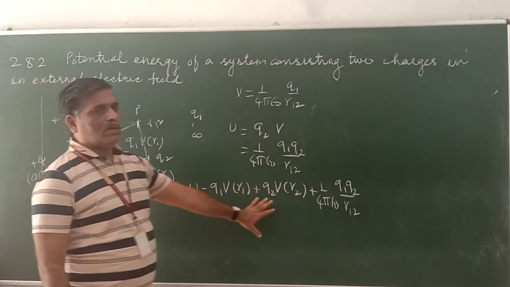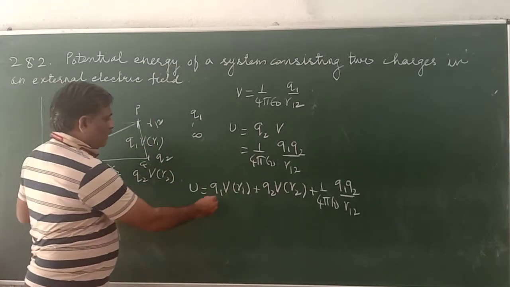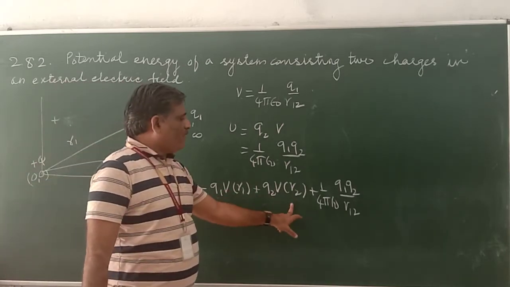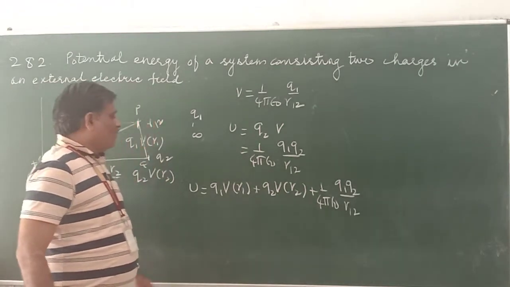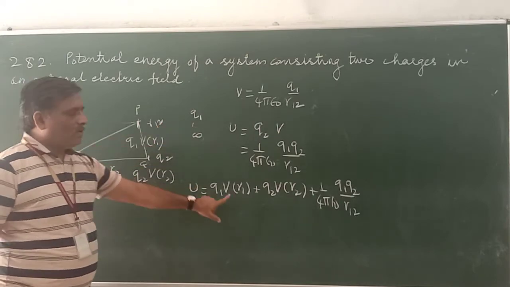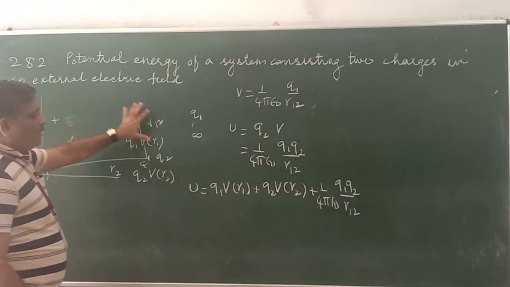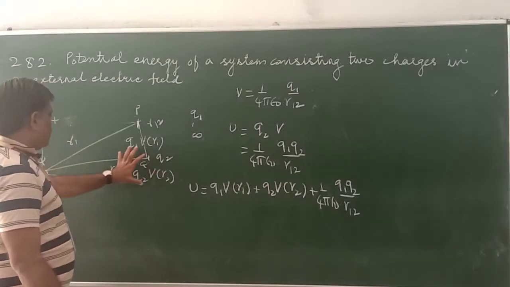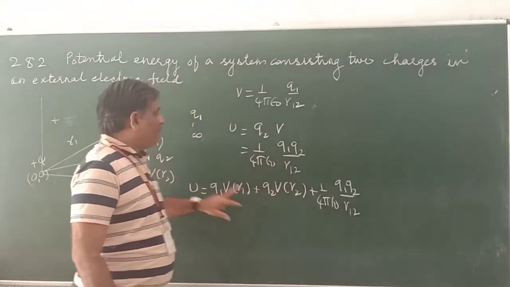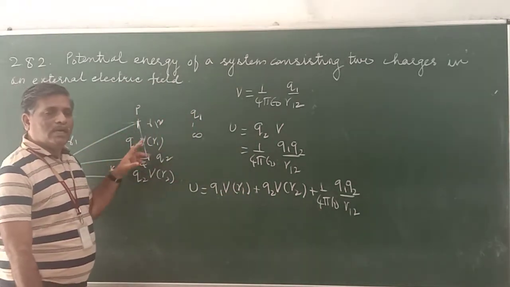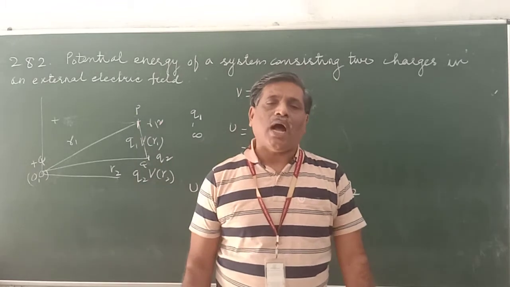So the total energy stored in a system consisting of two charges is equal to Q1 V(R1) plus Q2 V(R2) plus 1 upon 4 pi epsilon 0 Q1 Q2 by R12, where Q1 is the first charge, V(R1) is the potential due to the source charge at point P, Q2 is the second charge, V(R2) is the potential because of the source charge at point Q, and this term is because of interaction between these two charges. So even though there are only two charges, three terms are counted.